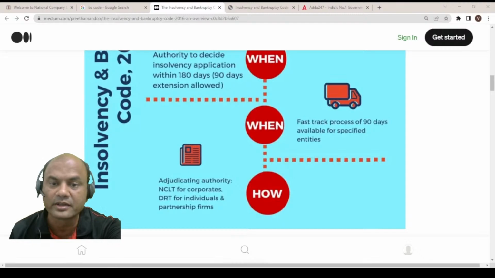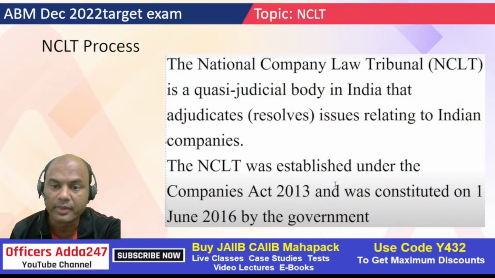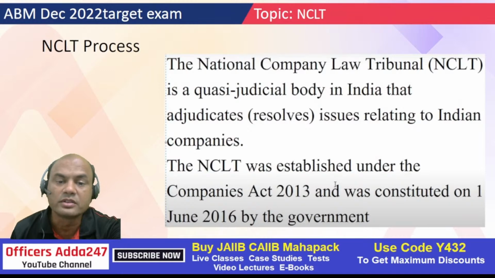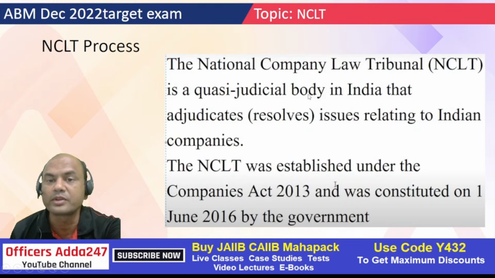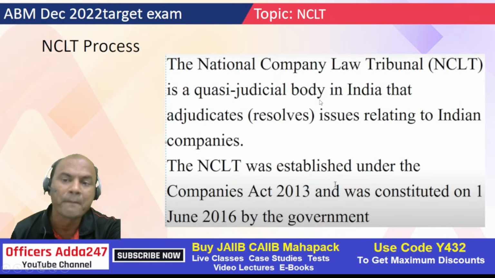Let's go back to our slide. NCLT is a quasi-judicial body. Quasi means it can have its own decisions, like a court. But remember, a quasi-judicial body can be appealed against. Means if I don't feel NCLT's decision is right, I can appeal to the Supreme Court of India. NCLT resolves issues related to Indian companies. It was established under the Companies Act 2013 and was constituted on 1st June 2016.